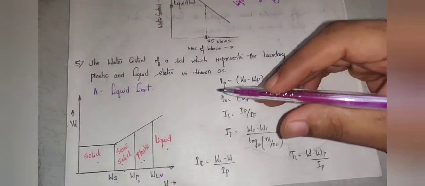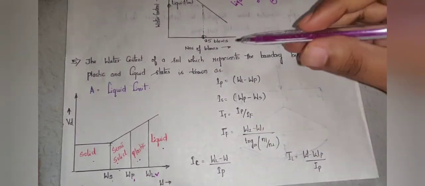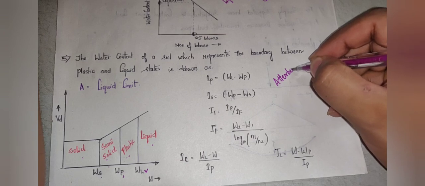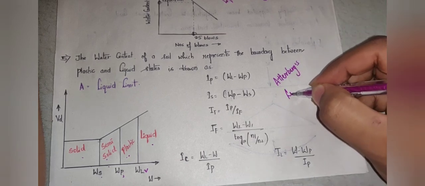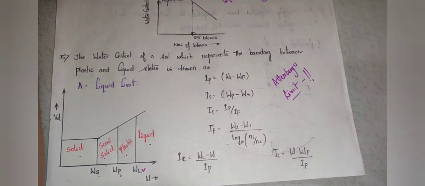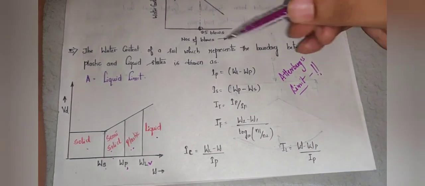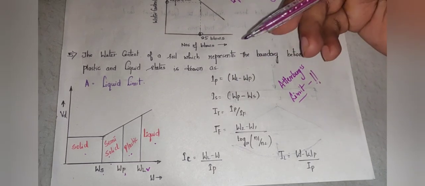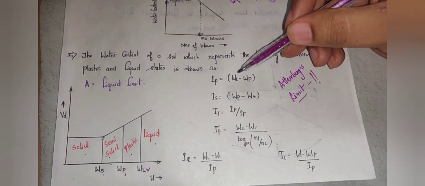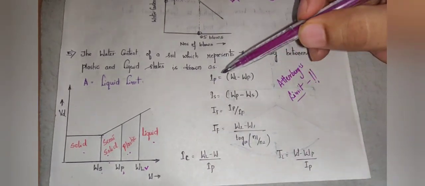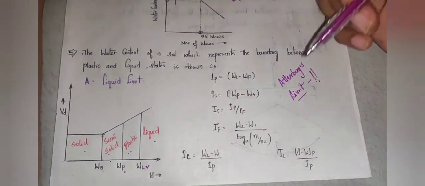You may also get different questions related to these. These limits are called Atterberg limits. Atterberg limits are very important and you may get questions based on them. They may ask you simple questions on finding the plasticity index, giving you the value of liquid limit and plastic limit. These are the different relations which you can go through.